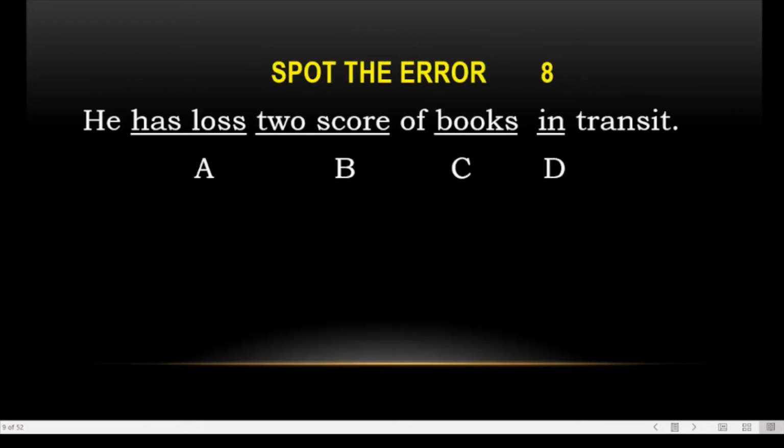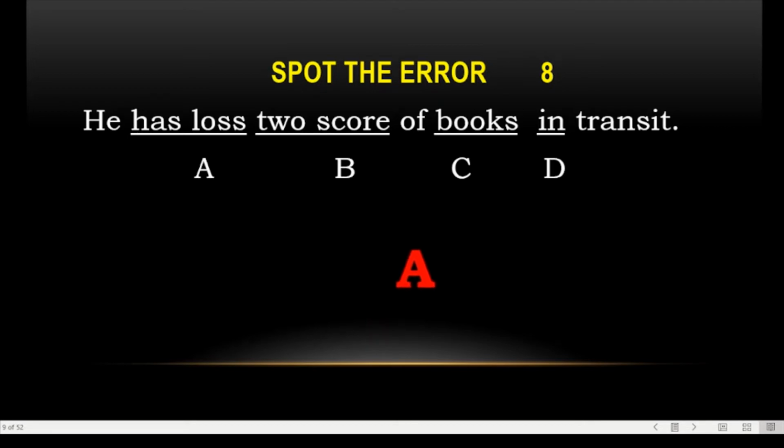Number 8, he has lost 2 score of books in transit. He has lost. Here we have auxiliary helping verb. So loss is your noun. So what we have to use? Yes, very good. Here we have he has lost, not loss. Loss is your noun.